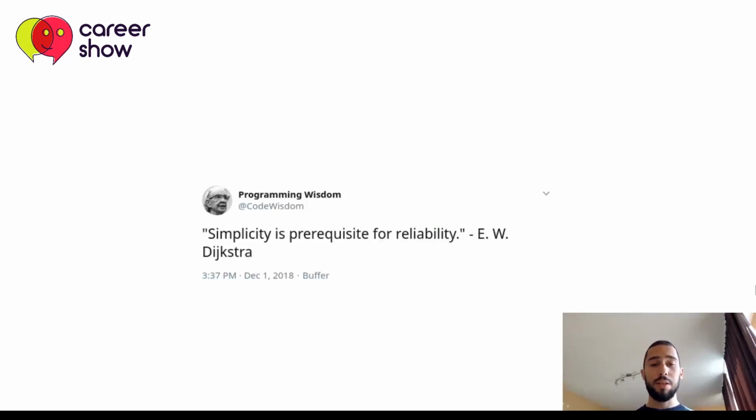And as Dijkstra said, simplicity is a prerequisite for reliability. So if we tend to keep our code simple and readable, it will be a lot more reliable and extendable in the future. So make sure that you write your code in a simple Pythonic way, and this code will be a lot more extendable and usable, and it will live a lot longer when it is written in this way.